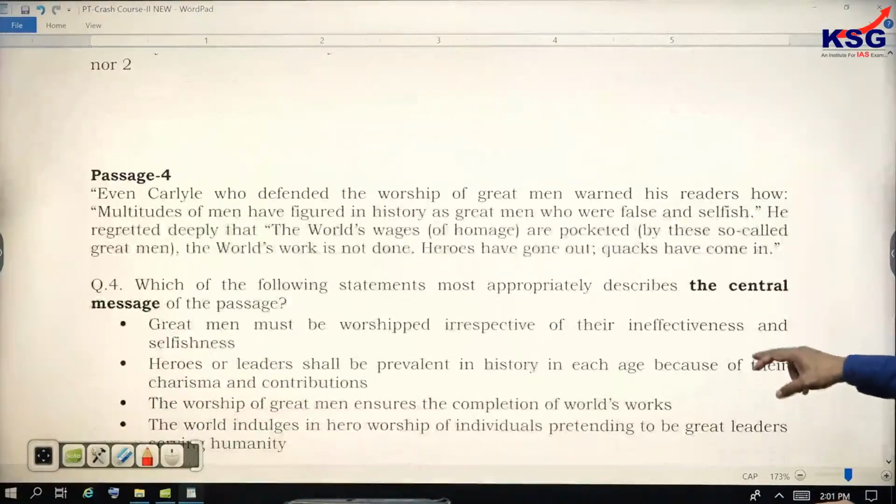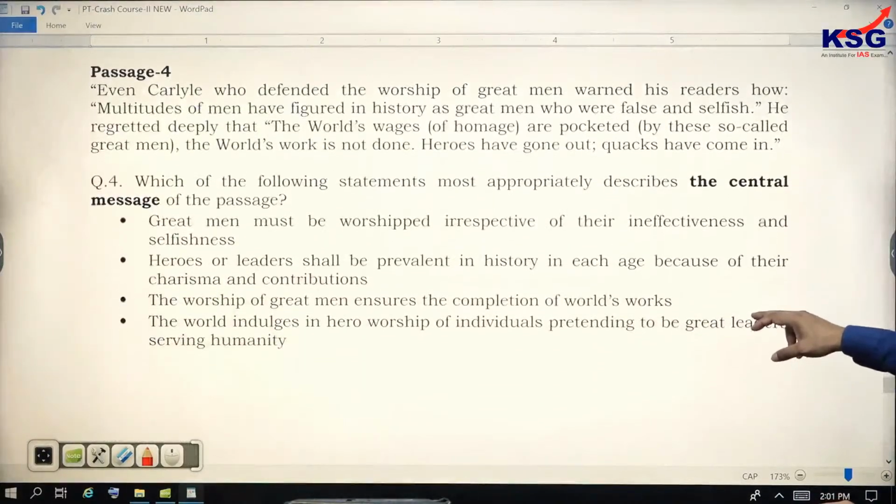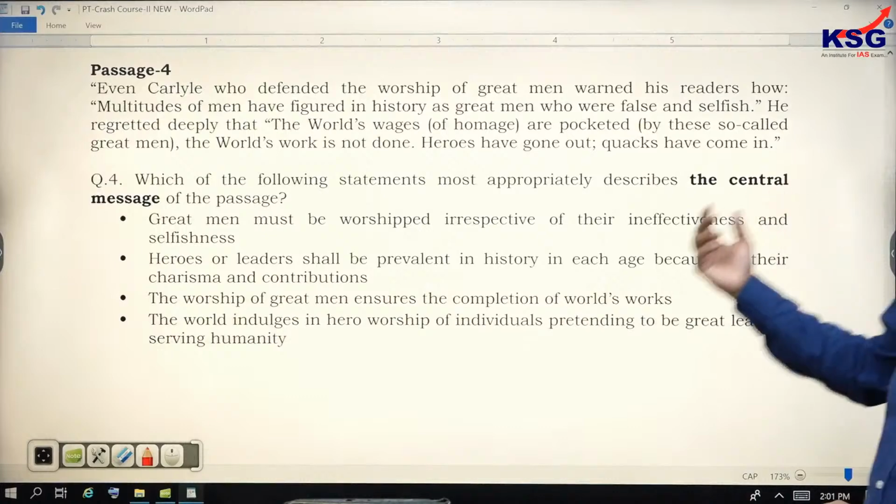This is a different question, so I'll take you to passage number 4, the central message of the author.